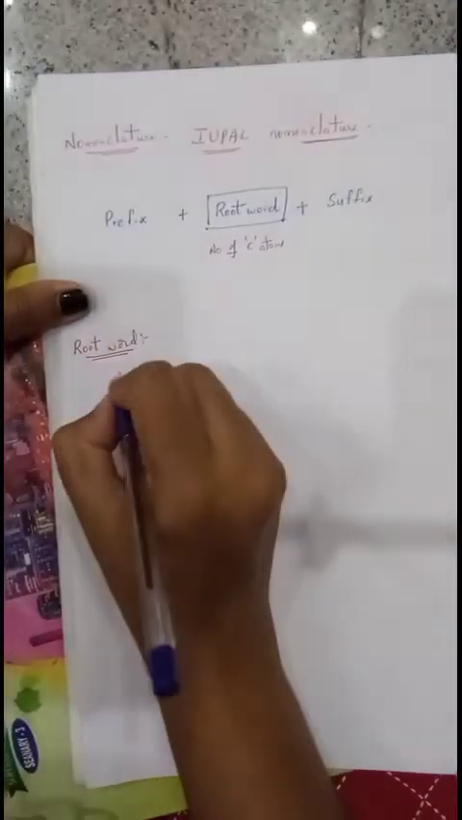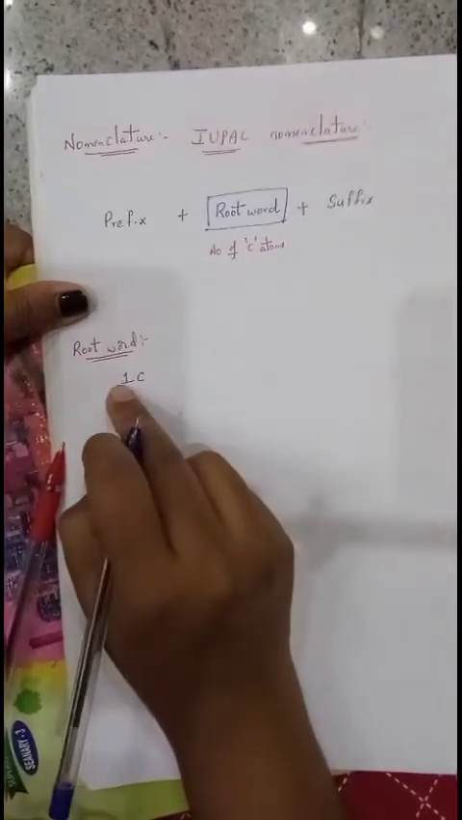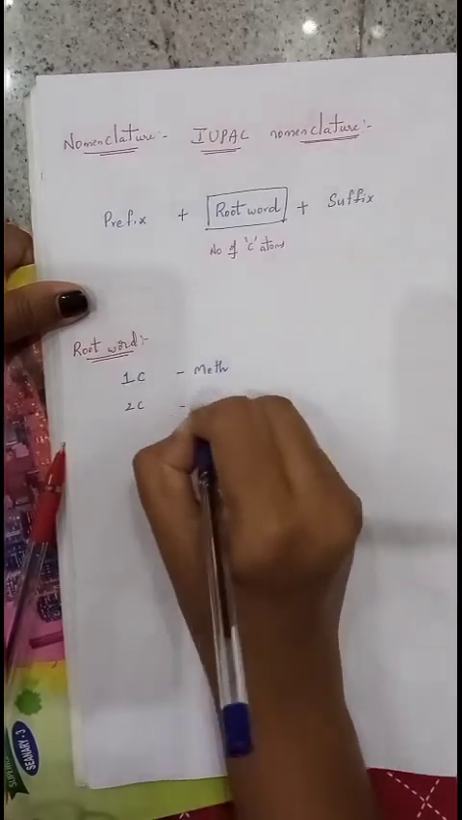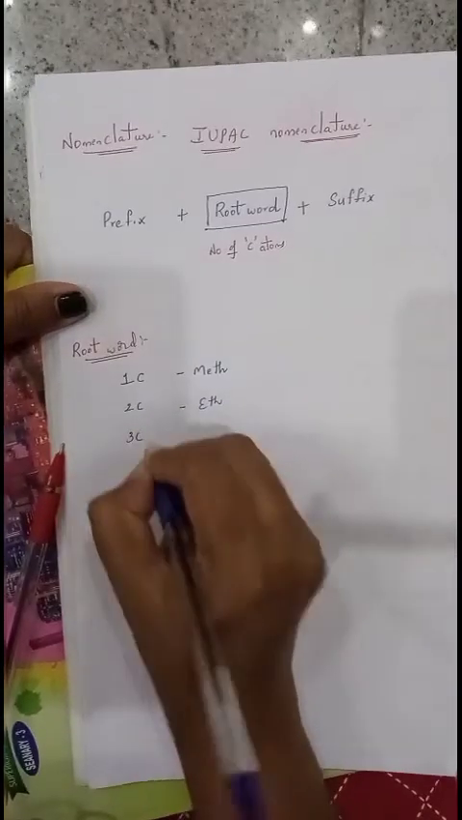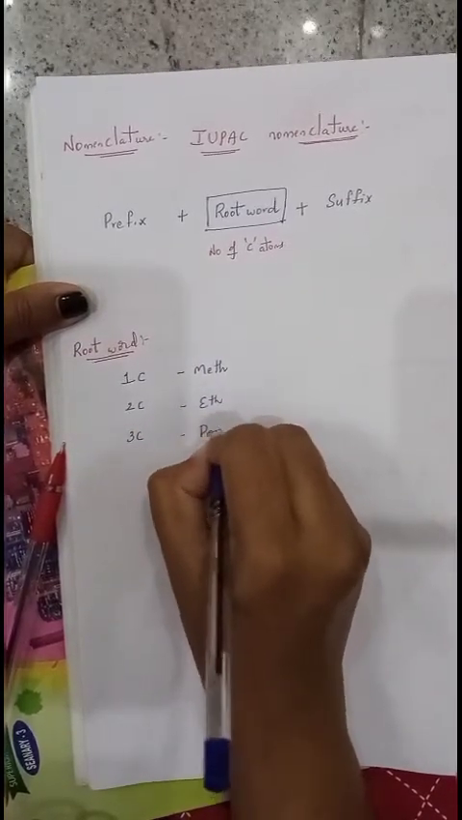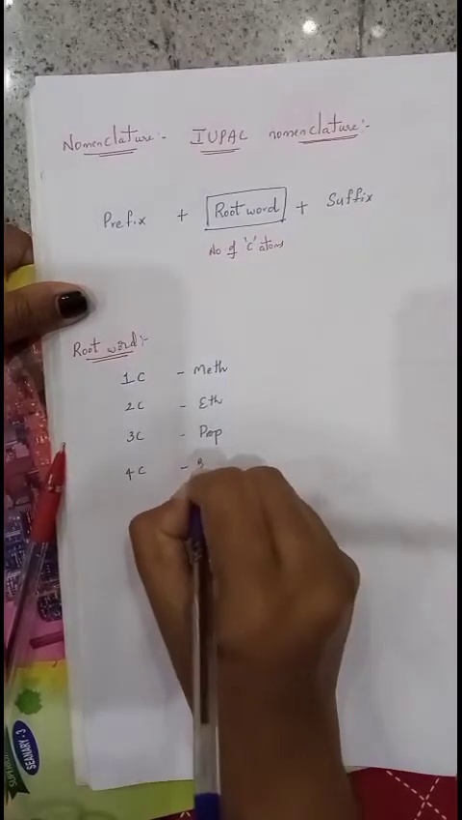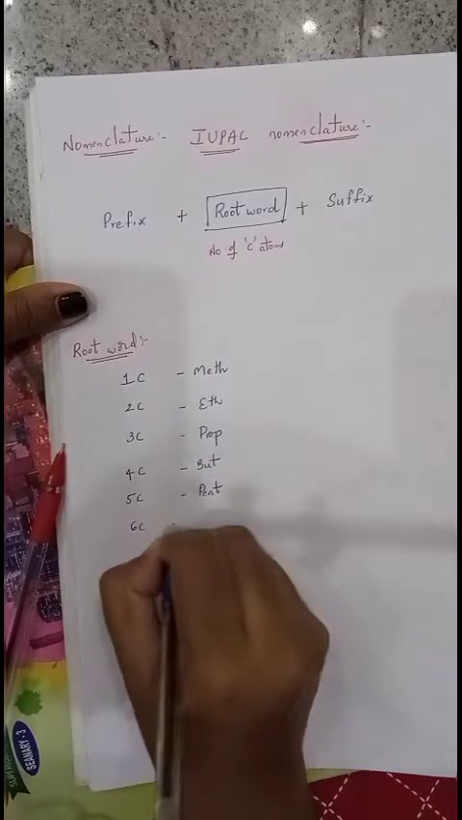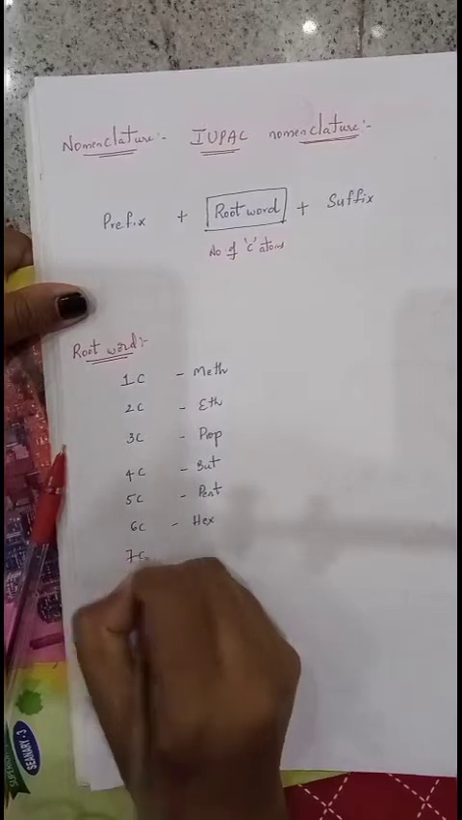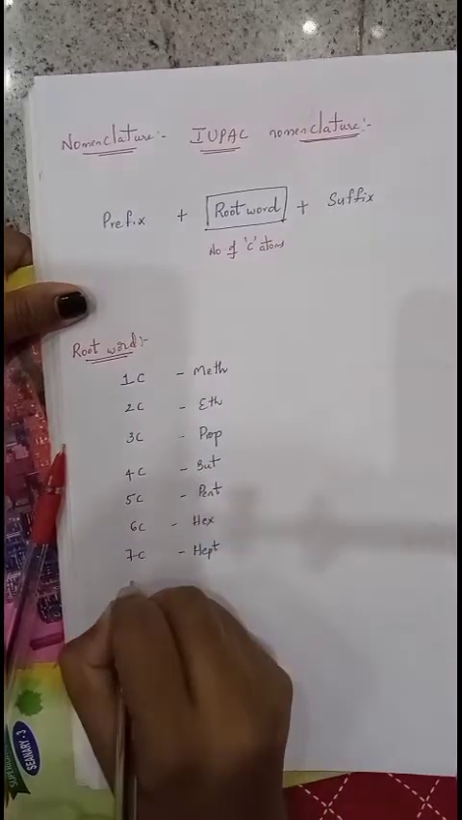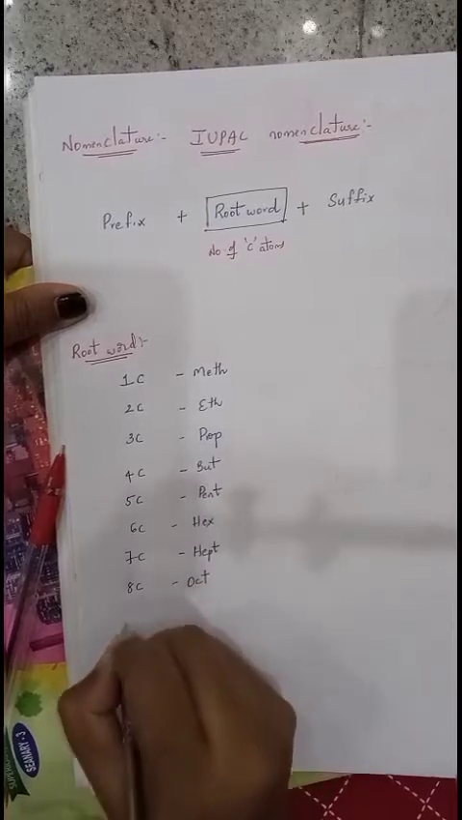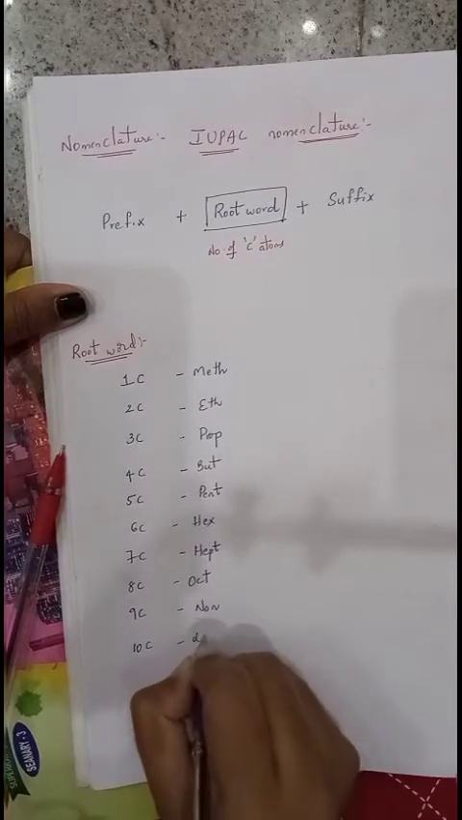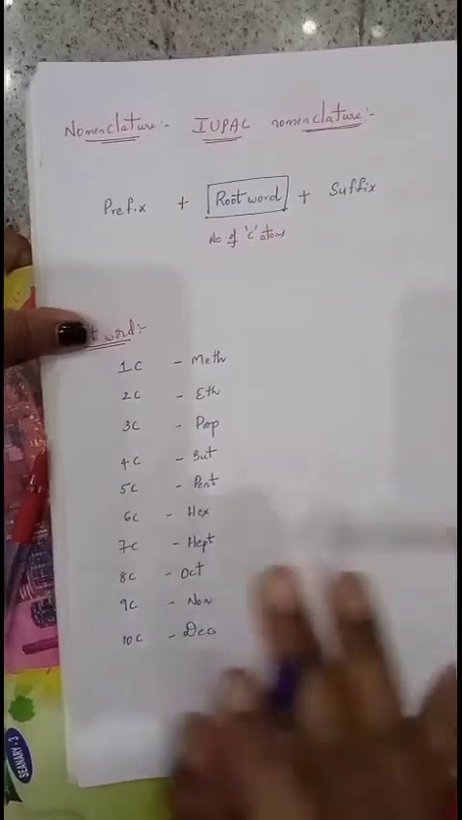If only one carbon is present in a compound, it is called meth. If 2 carbons are present, we call it eth. If 3 carbons are present, prop. 4 carbons, but. If 5 carbons are present, pent. 6 carbons, hex. If 7 carbons are present, hept. 8 carbons, oct. If 9 carbons are present, non. If 10 carbons are present, dec. It's enough to know only till 10 carbon atoms at this level.